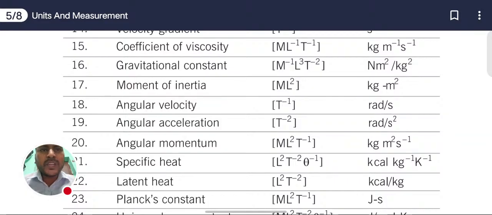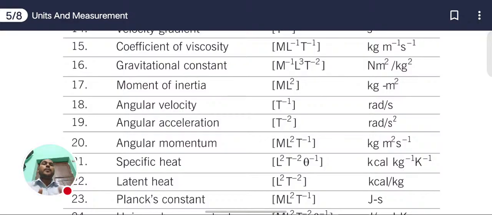What is the moment of inertia? Inertia is the law of motion. Yes or not? The first law of motion, which is given by Sir Isaac Newton. What is the first law of motion? When an object is at rest, it will remain at rest until we apply any external force over the body. Yes or not? And that first law of motion is also known as the law of inertia.